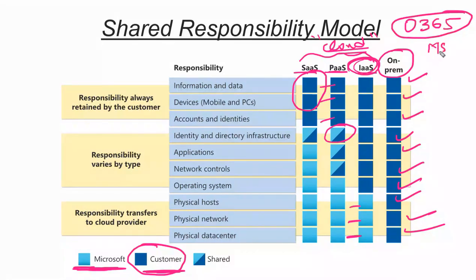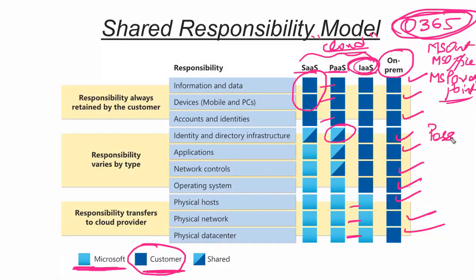You have the simple example of Microsoft Outlook, MS Office, MS PowerPoint. Those are called the Office 365 package, which you are getting as a software as a service, where you only need to do the password reset. Everything is managed by the vendor. So that is very important for making our decision.